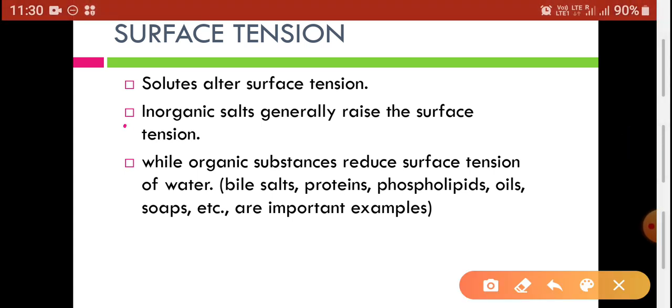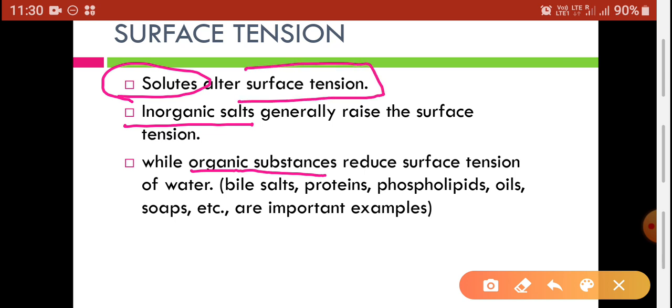So the type of solute is responsible for surface tension to increase or to decrease. Surface tension totally depends upon the type of solutes.